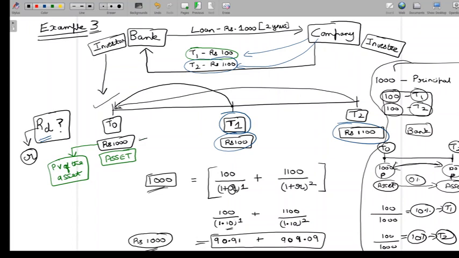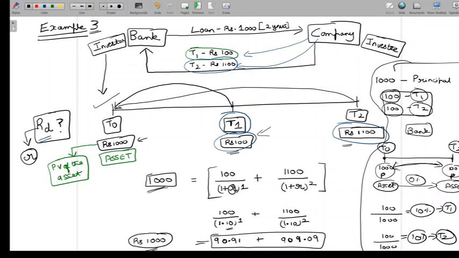I'm going to call this 1,000 a liability, and I would say that at T1 the company has to make a payment of 100, and at T2 the company has to make a payment of 1,100. So on the same timeline, at T0 it will receive 1,000, at T1 it will make a payment of 100, and at T2 it has to make a payment of 1,100. And we have seen that the present value of a liability is the future cash flows associated with the liability discounted at the cost of finance rate.